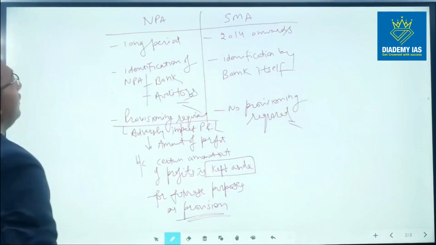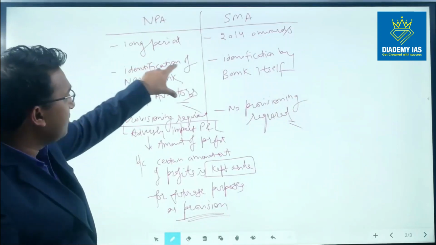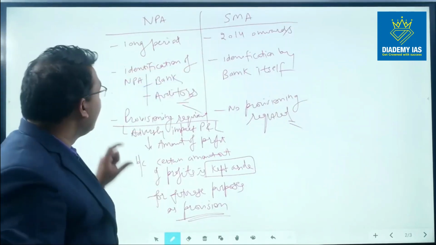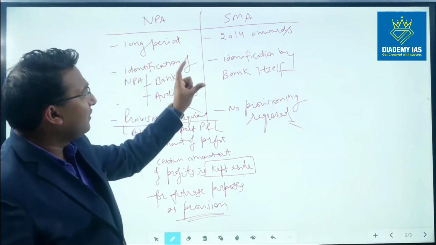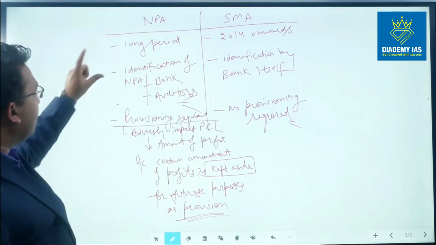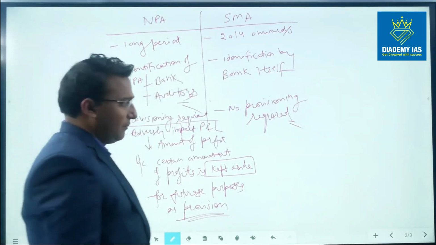Next, NPA versus SMA. NPA origin is for a long period of time. SMA started in 2014 only. NPA identification can be done by bank and auditor both. SMA is done by the bank itself. NPA provisioning requirement is there. In SMA, there is no provisioning requirement.